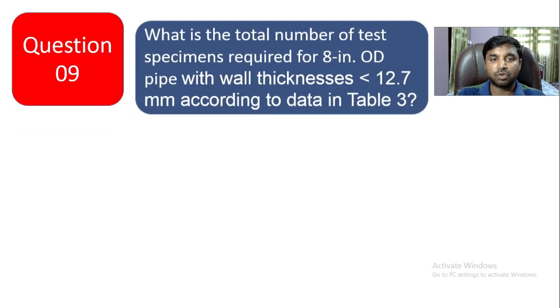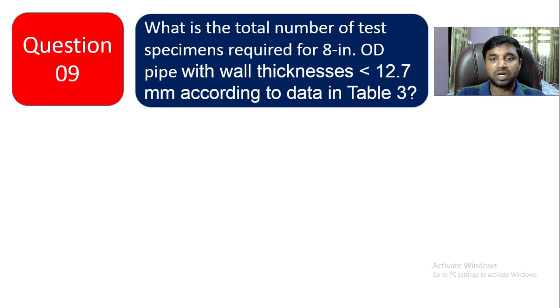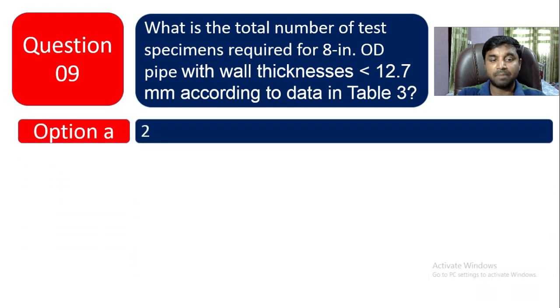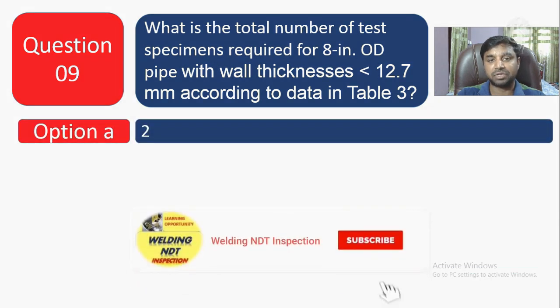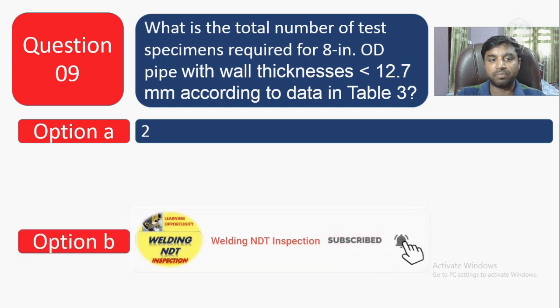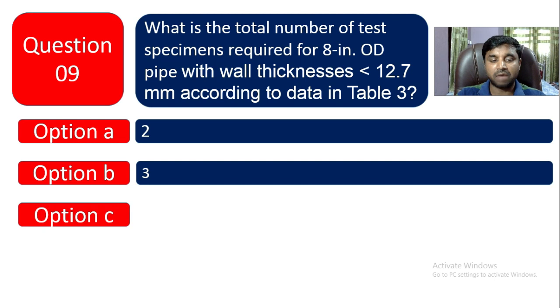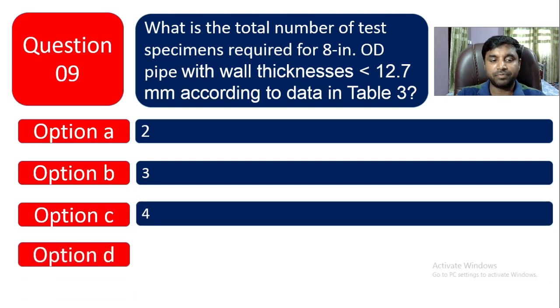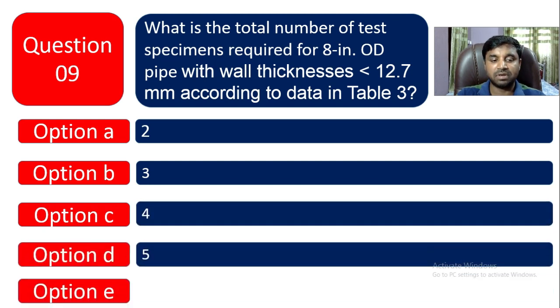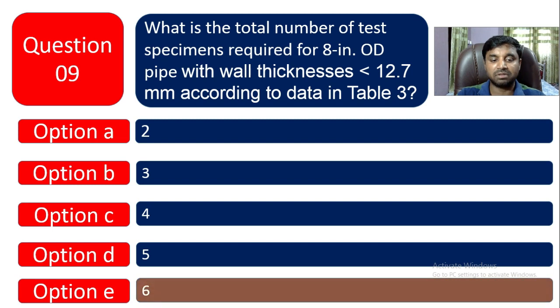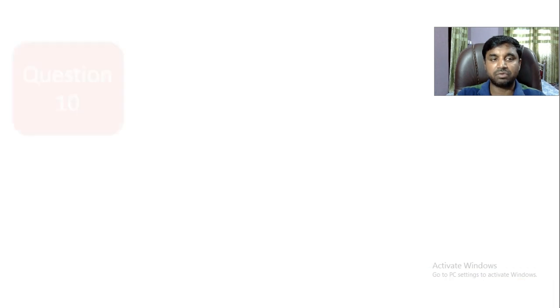Question number 9. What is the total number of test specimens required for 8-inch OD pipe with wall thickness less than 12.7 mm according to the data in Table 3? That was the bend test only, but here it is the total number of tests. Option A is 2, option B is 3, option C is 4, option D is 5, and option E is 6. So the correct answer is 6. 6 is the correct one.